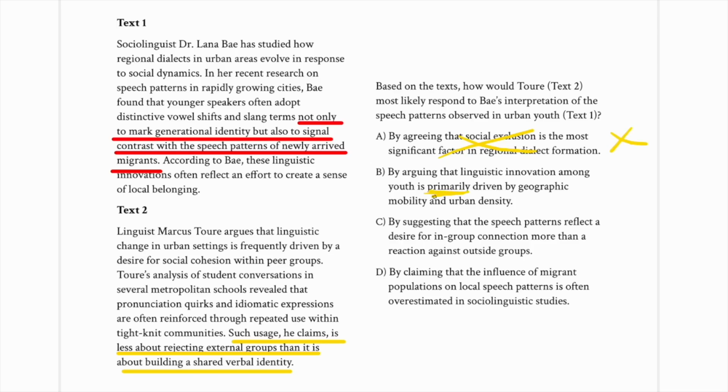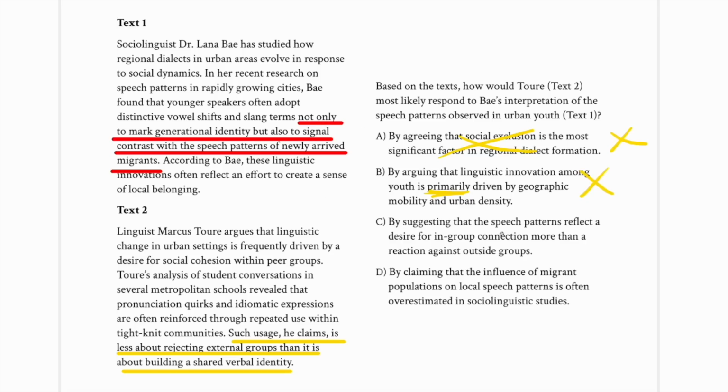I wouldn't call that an extreme word, but an amplifying word. And we just don't see anything to support that. But again, those strong words like primarily or most can be a signal that the answer you're dealing with is probably wrong, because when you have those words, you need extra support to back those words up. And we just don't have that here.